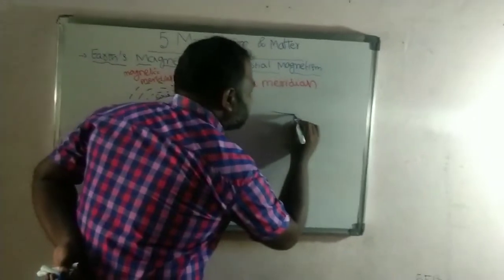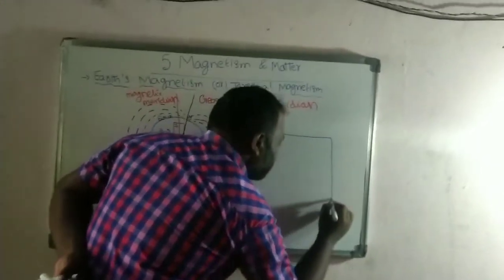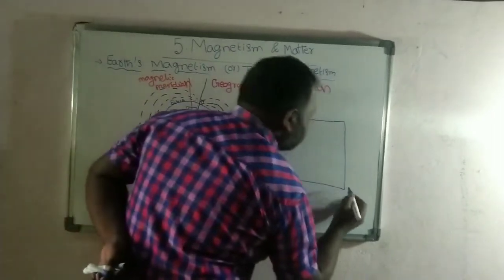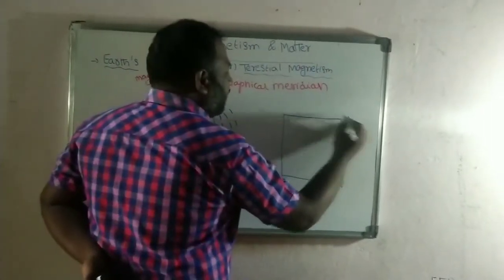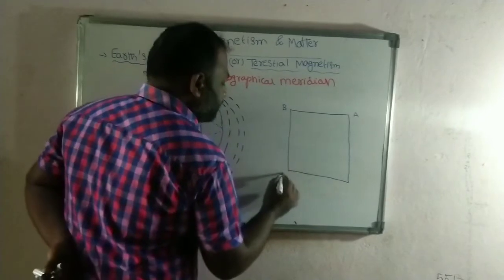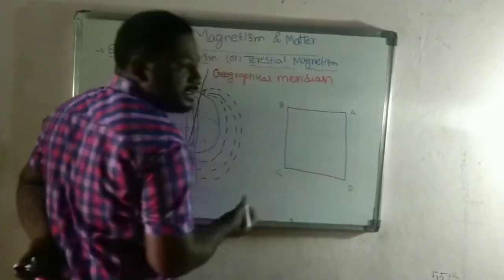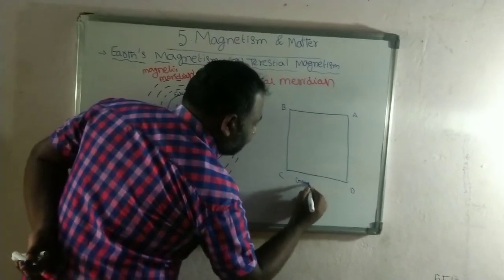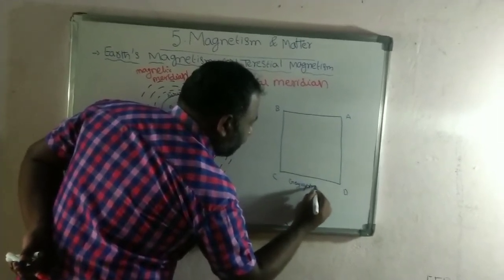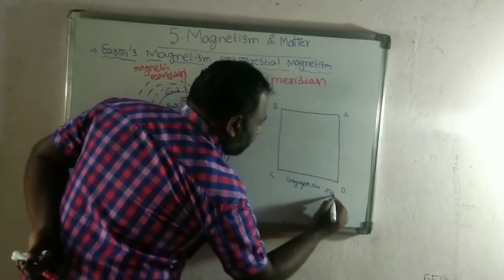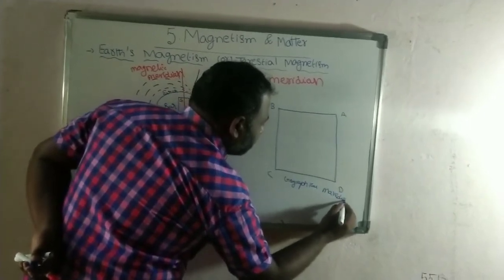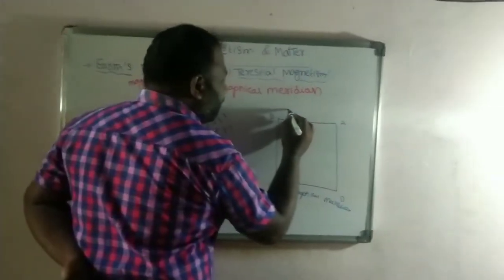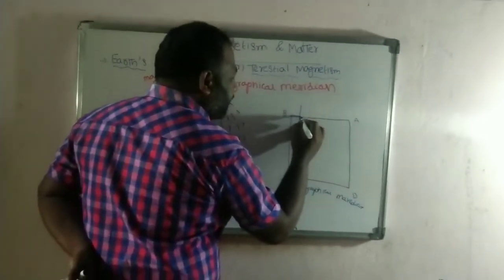Here, this is the geographical meridian, and A, B, C, D I consider. This is the geographical meridian, and here a certain angle is made by the magnetic meridian.